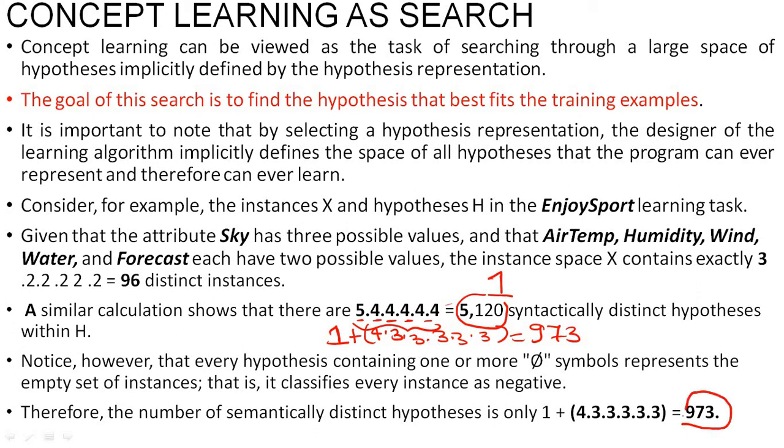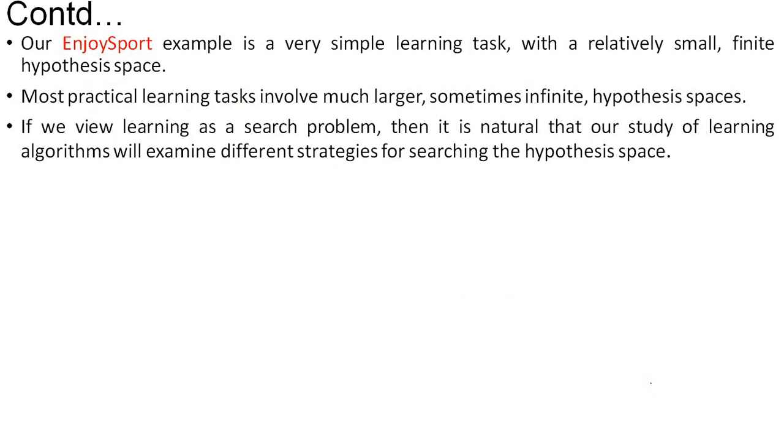So that means now I can easily search. Rather than searching in this space of 5120, which becomes difficult, the value is now reduced to 973. It becomes somewhat easier for me to search for a particular target concept. So that's exactly the meaning of concept learning as a search. Out of all these hypotheses, we are selecting only some hypotheses to search, the ones that best suit my training examples.